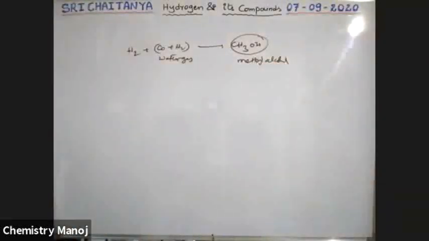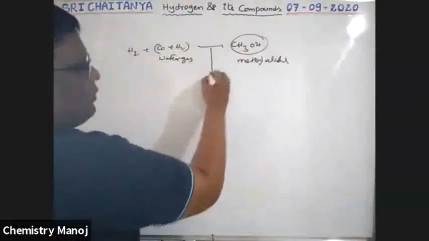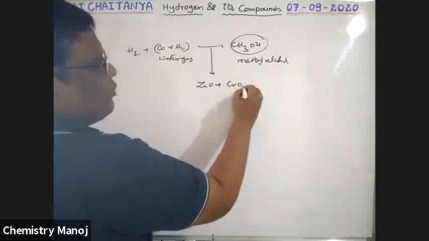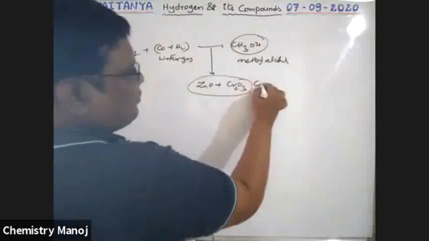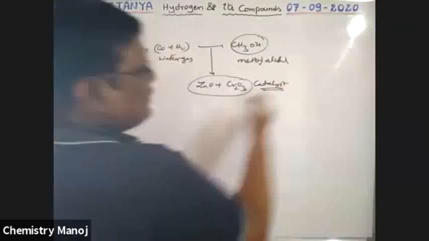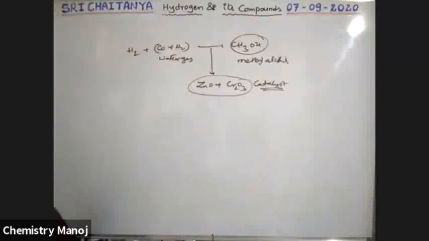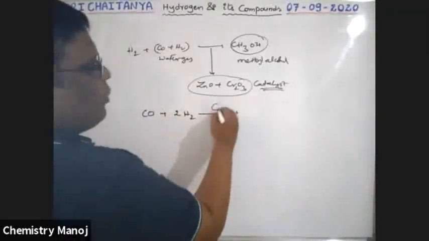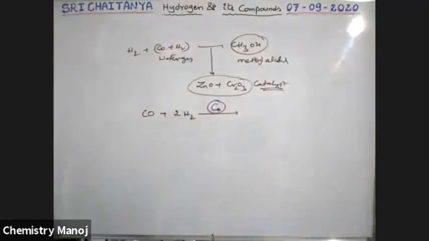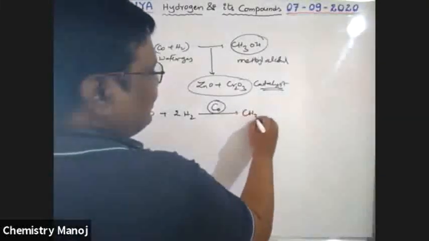It is used for making methyl alcohol, and the most important thing here is ZnO plus Cr2O3. This one acts as catalyst. Very, very important: in the synthesis of methyl alcohol from water gas, the catalyst used is ZnO plus chromic oxide. Or when carbon monoxide reacts with two hydrogens, cobalt acts as catalyst. Here also methyl alcohol is formed.